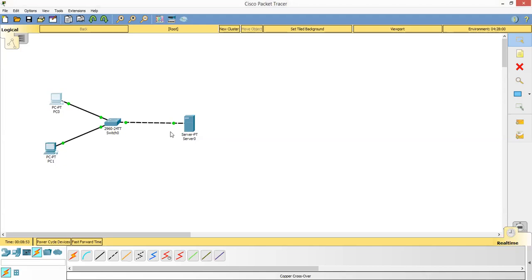So this is how you can configure the DNS and HTTP server. Now what will I do? Whatever Packet Tracer files I have made over here, I will upload these files on the Blackboard, and you can listen to this because I have explained each and every step. So you can listen to the recording and then try on your own. If you still have any concern, you can send your Packet Tracer file to me. I can analyze it and then reply to you.